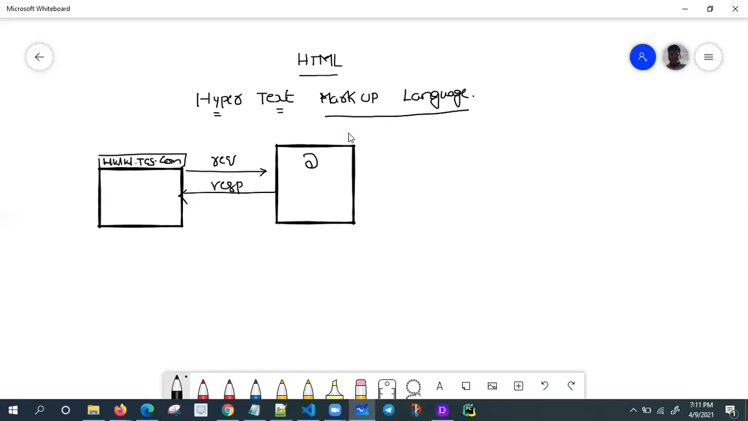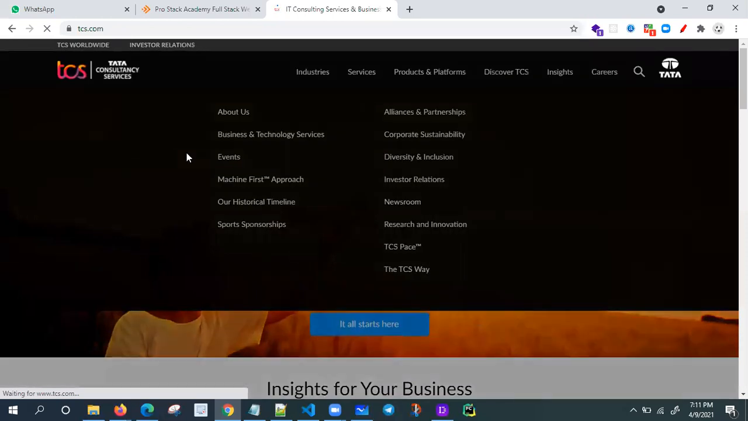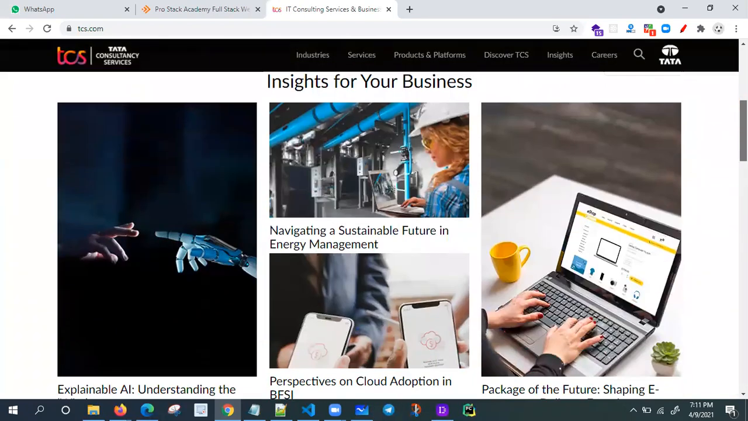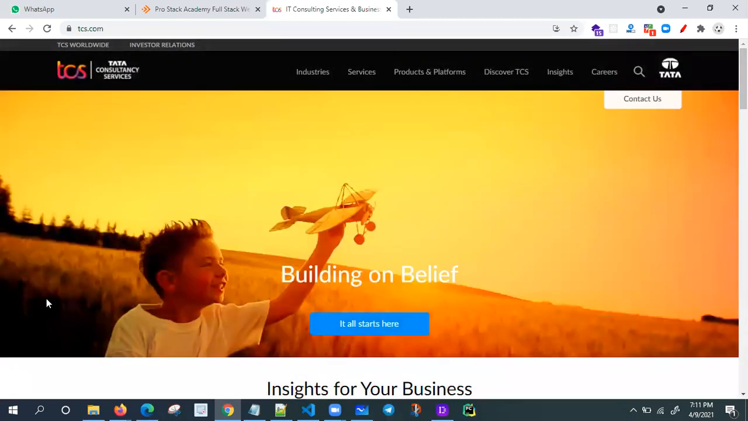Let me open the TCS website. I'm sending the request to the TCS server and I'm getting the response. We are getting a rich user interface website. What response is it? We are getting the TCS content and images, all files, video and audio, and it is displayed with the help of HTML only.